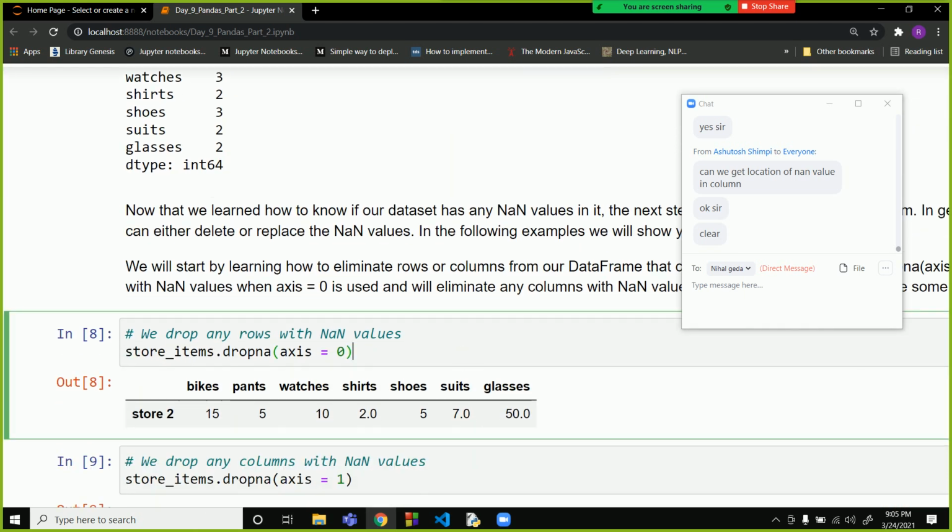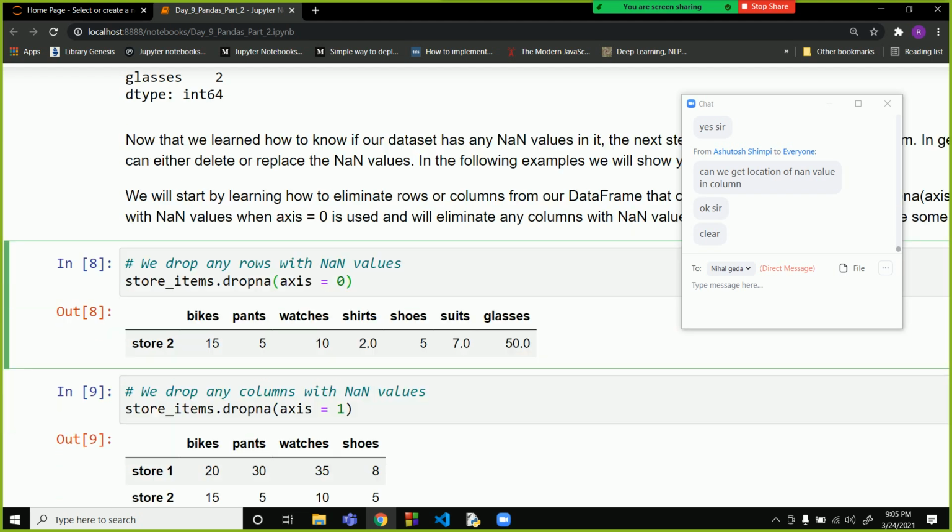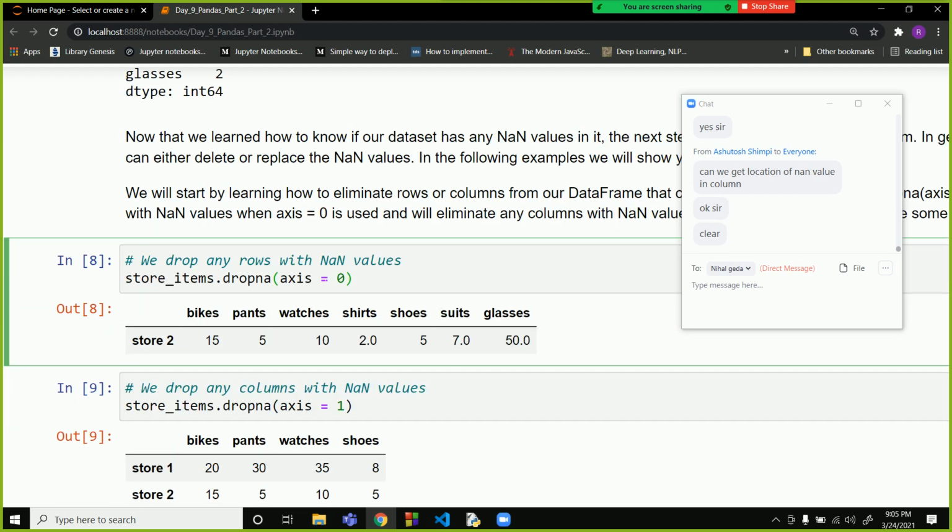Now we will start with data cleaning. If we want to remove all the rows that have nan values, we can use this command: store items dot dropna. Na stands for null values. Axis equal to 0: all the rows that have null values will be removed.